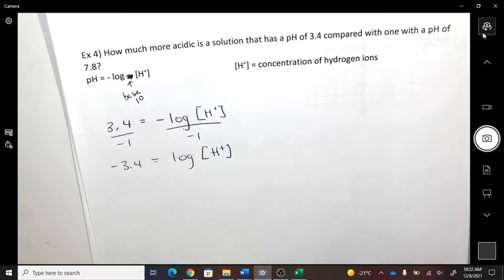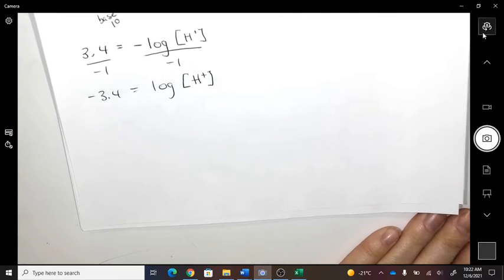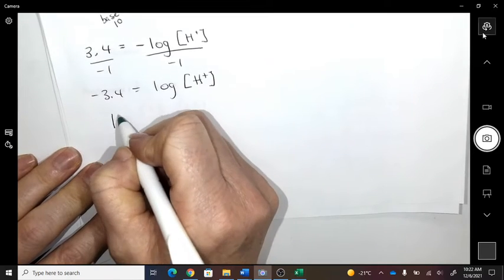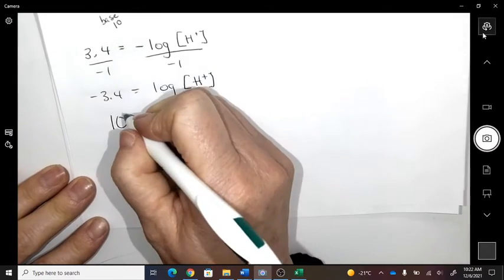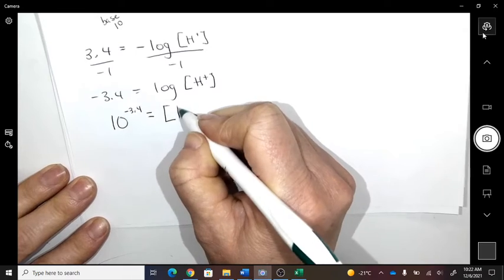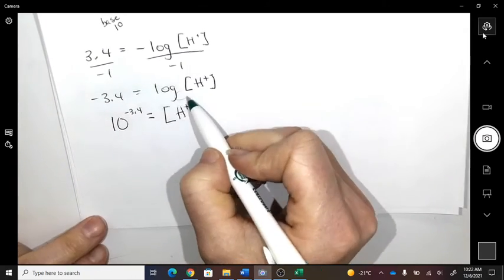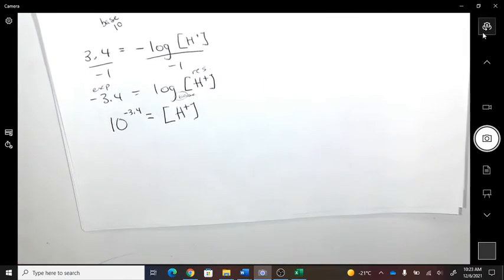Okay, so I have a log equation. Do you think you could move that around for me? I want it to be an exponential equation now. So the base is 10. The exponent is -3.4. And the result is the concentration of hydrogen ions. Right? Base, exponent, result. Remember all your components?